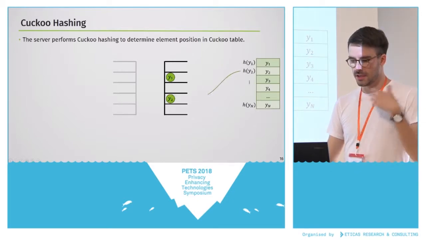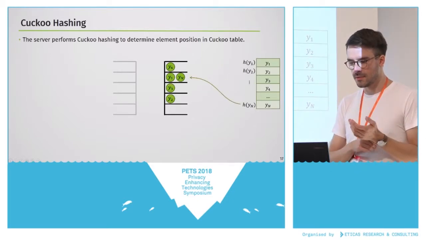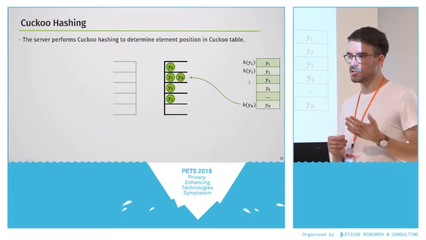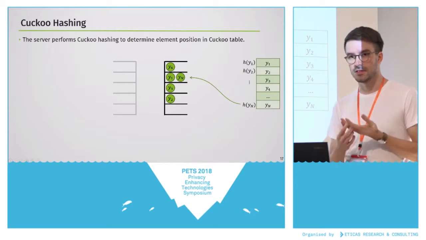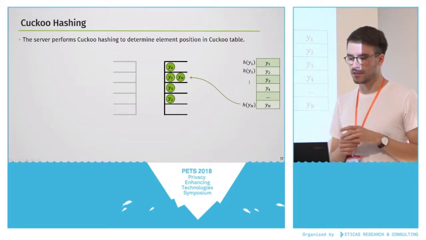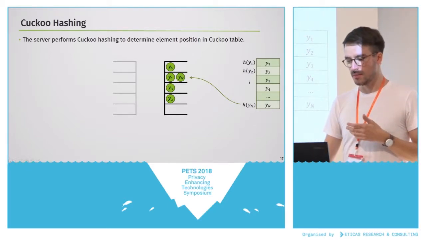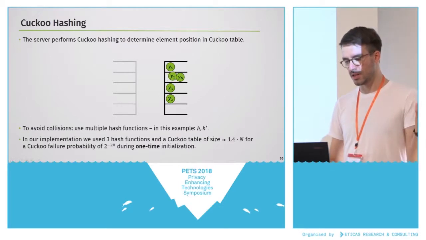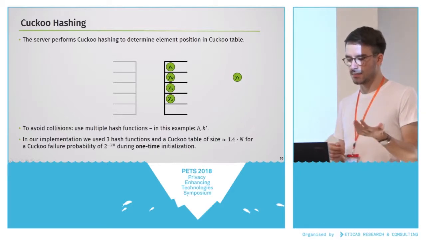This happens iteratively until all the elements are in the table, and then we have to make sure that there are no collisions. So for each position in the table that is determined by these hash functions, there can only be a single element. If a collision happens, then we need to relocate. So element y1 was in there before, it gets removed, and yn takes the place.